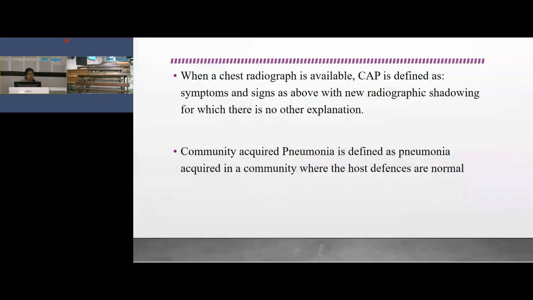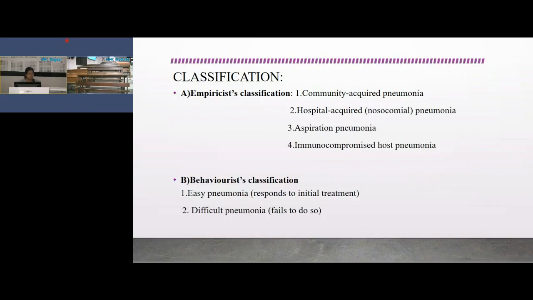When chest radiography is available, then community acquired pneumonia is also defined with the symptoms and signs as we discussed above, with new radiographic shadowing for which there is no other explanation. So we focus on community acquired pneumonia, which is defined as a pneumonia acquired in the community where the host defenses are normal.